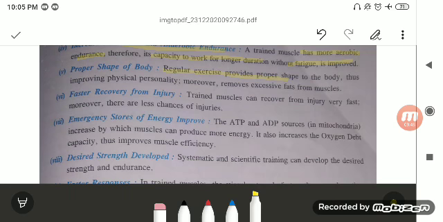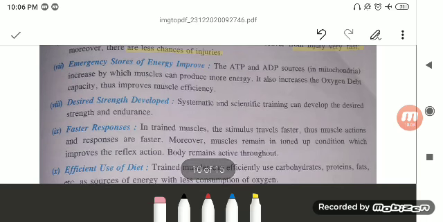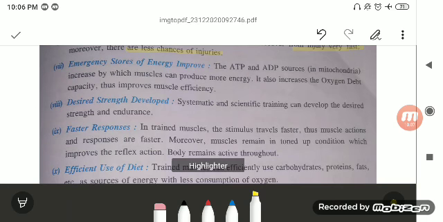So proper shape of the body. Regular exercise provides the proper shape to the body, thus improving the physical personality. It also removes the excessive fat from the muscle. Faster recovery from the injury. Trained persons can recover from injury very fast and they have less chances of the injuries. Emergency stores of the energy improve.